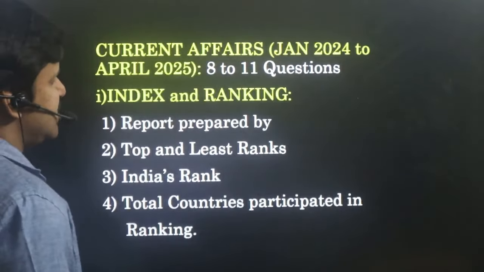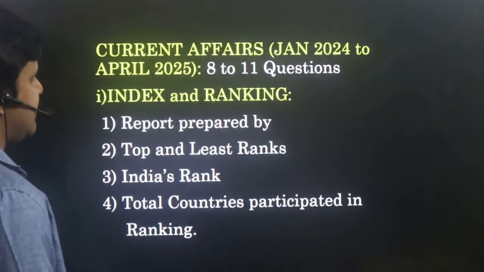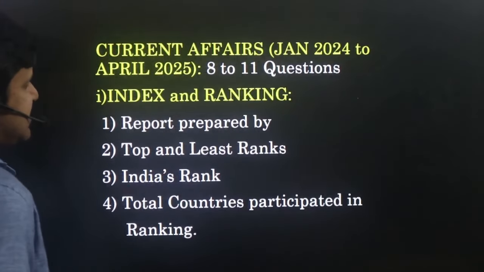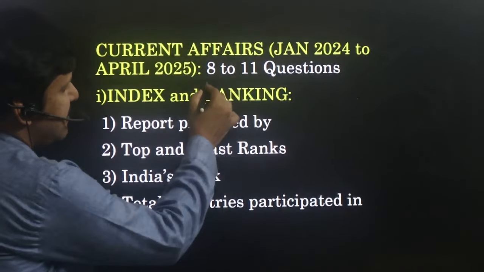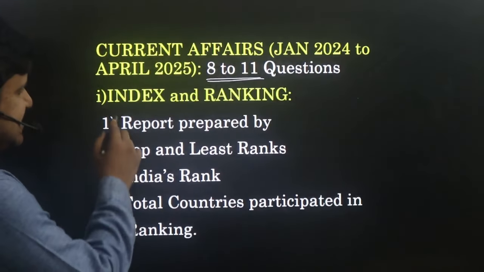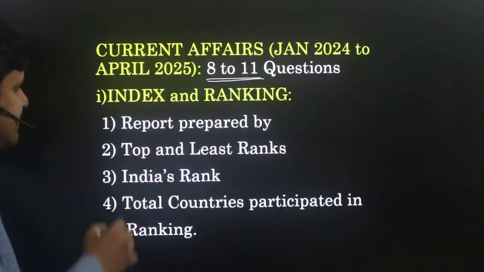First, current affairs: you should cover from January 2024 to April 2025. Around 8 to 11 questions are being asked. I think in the next shifts also the same may repeat. 8 to 11 questions in current affairs. Coming to the first part, index and ranking. In index and ranking we should follow these 4.